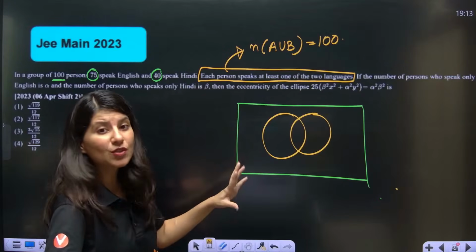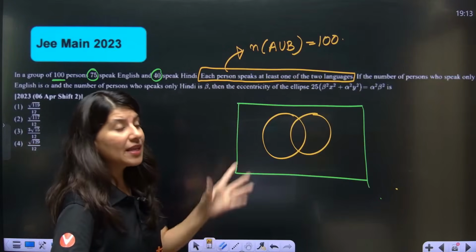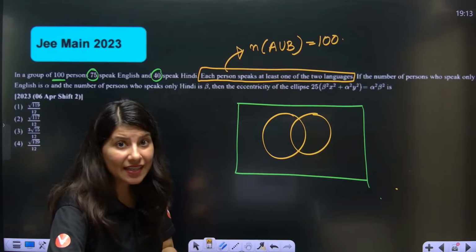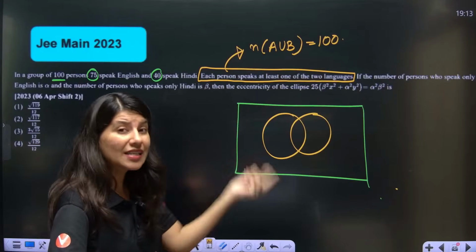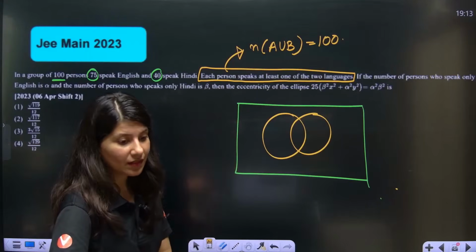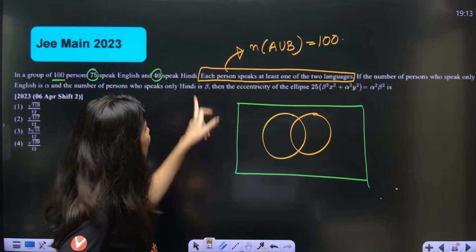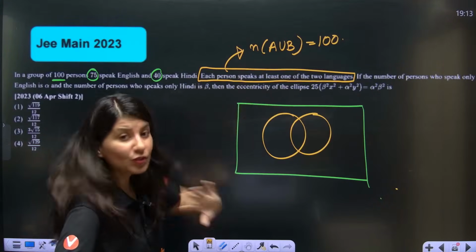Just like your previous question, where they told you that some people play cricket, some play tennis, but there are some people who don't play any game. But in this case, each person speaks at least one of the two languages.